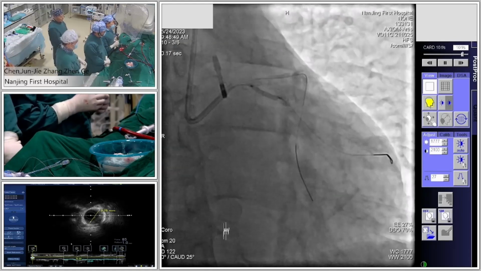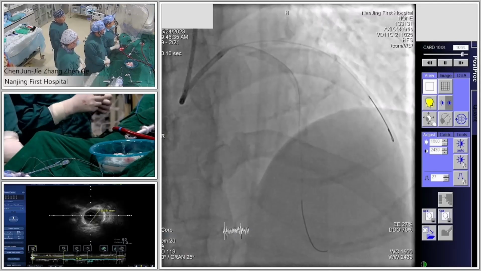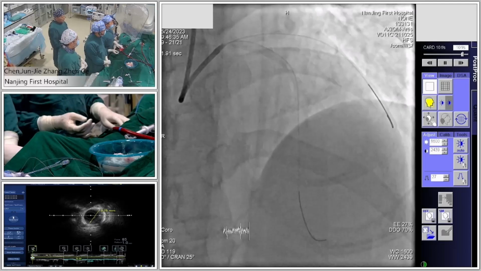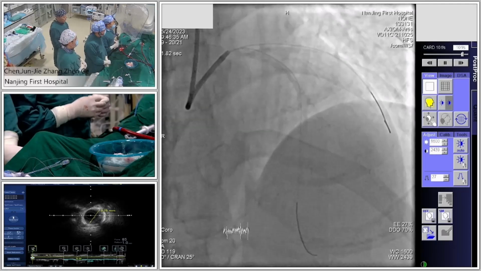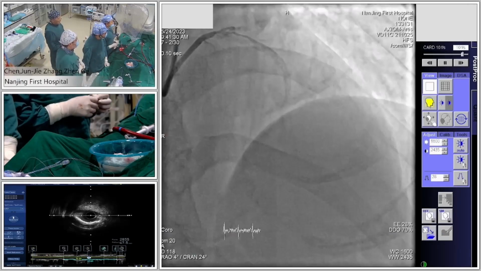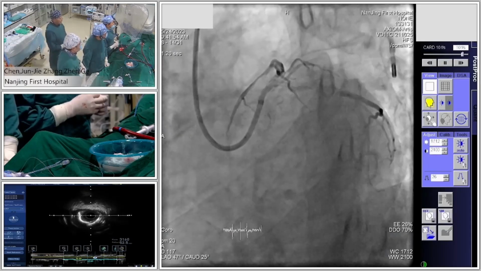Can you backward a little bit? Yeah, backward. So this is the epicardial vessel, right? Yes. So very clearly, when you wire the LAD, this is a run-through wire, so the blood flow in the circumflex was diminished very much. Did you pre-dilate the LAD? Yeah, I pre-dilated the LAD using a 2.0 semi-compliant balloon. 2 or 3? 2.0. Okay.